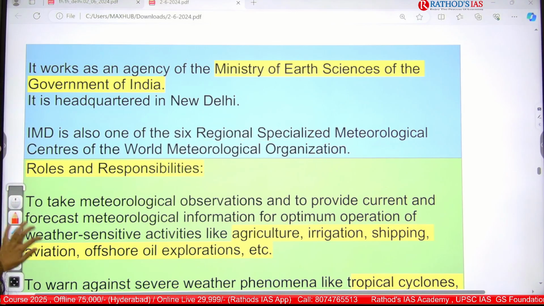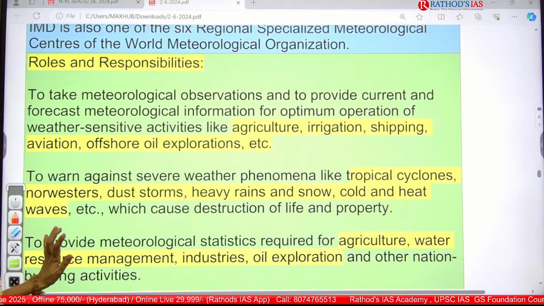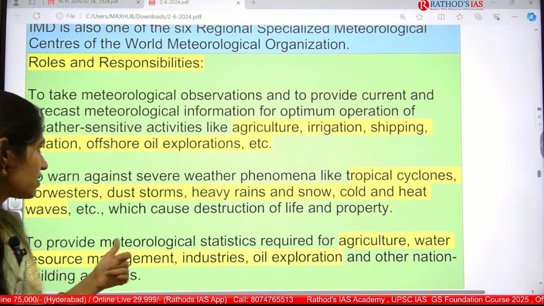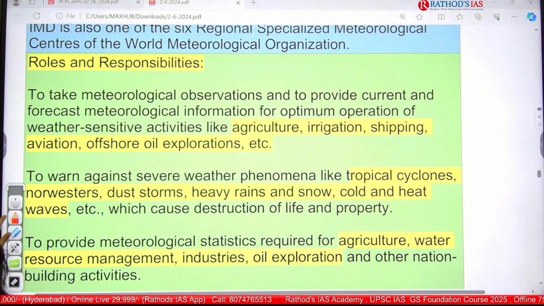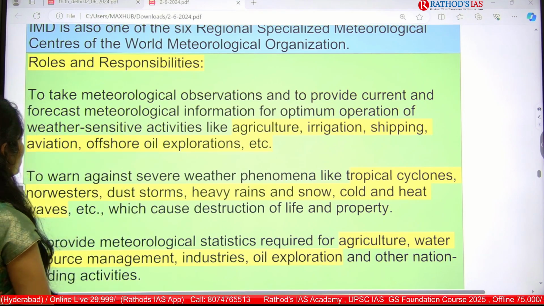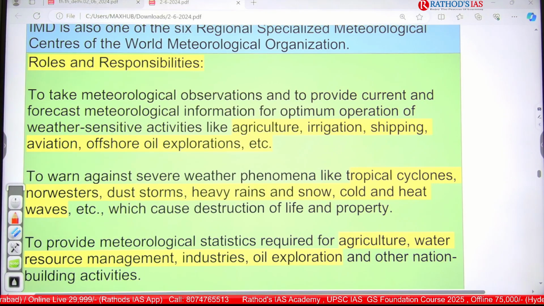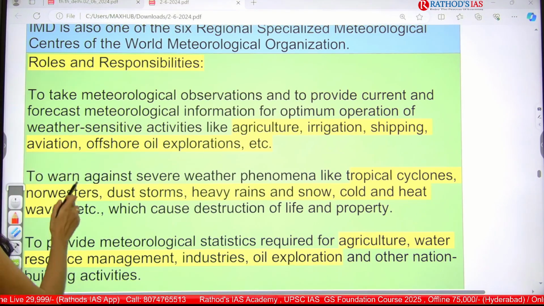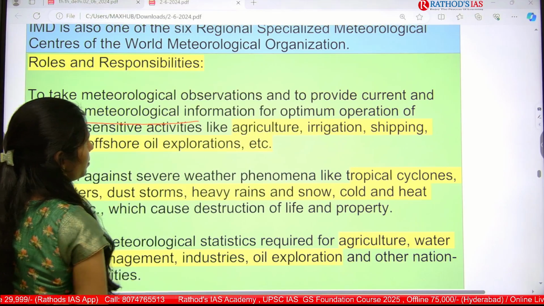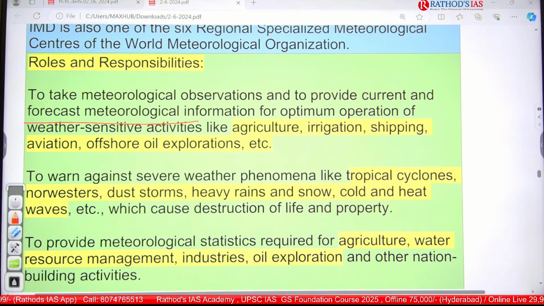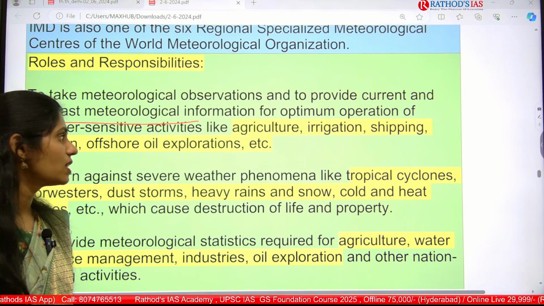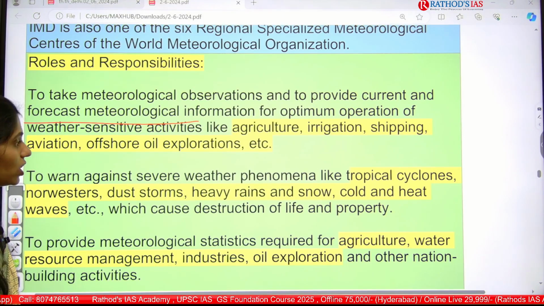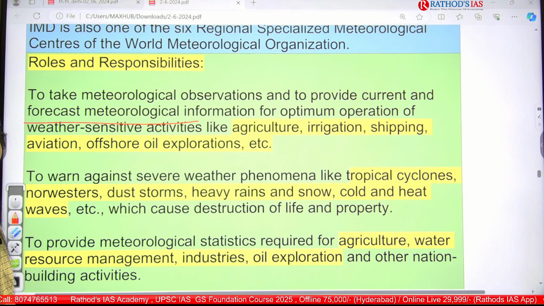If we are talking about the roles and responsibilities of this IMD, the first and foremost thing here is forecasting, right? So it takes meteorological observations, and it is the specialist agency for providing current and forecast meteorological information. It will be very helpful for weather sensitive activities like agriculture, irrigation, shipping, aviation, offshore oil exploration, etc.